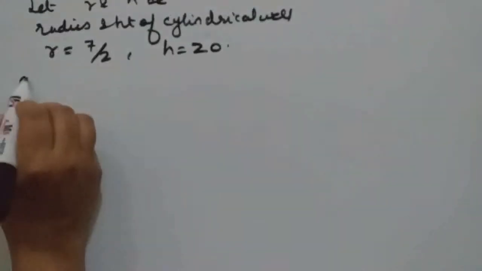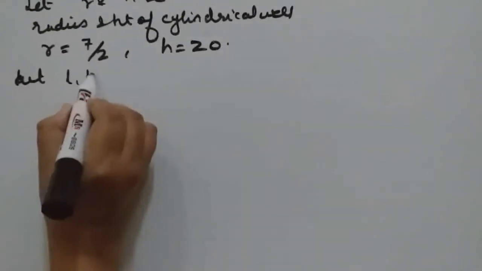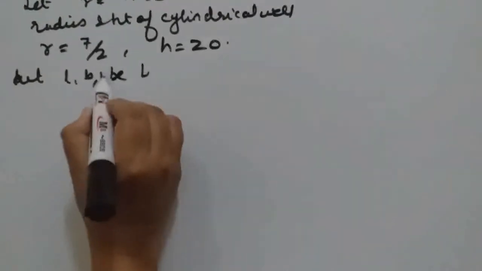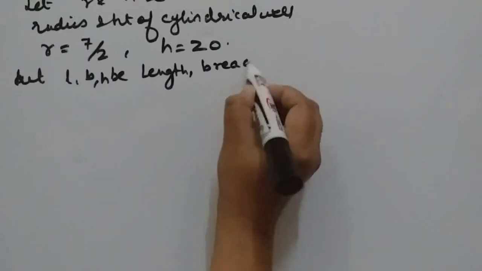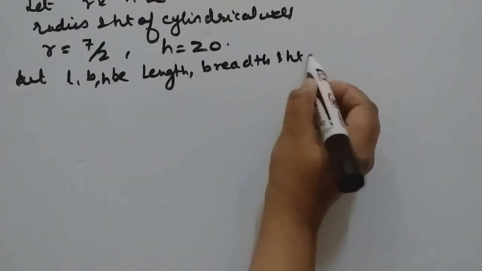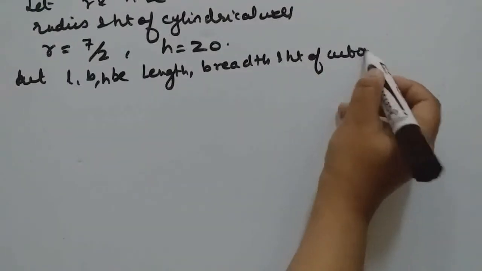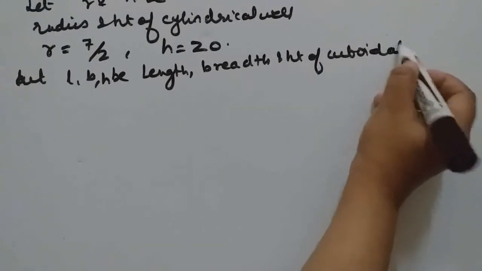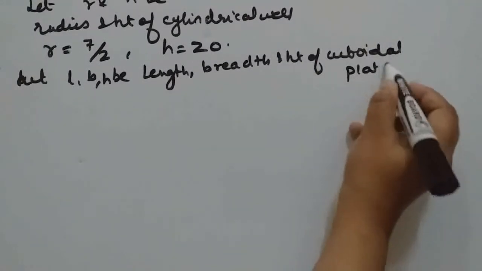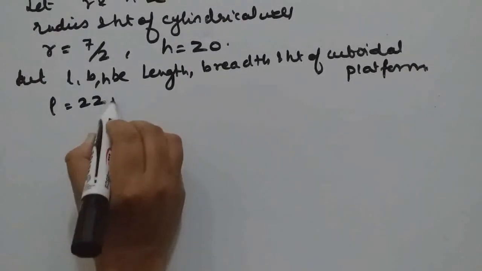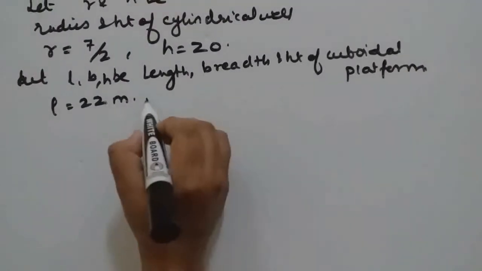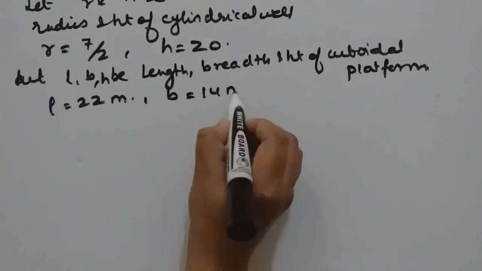Okay, and let L, B and H be length, breadth and height of cuboidal platform. So L value is given 22 meter and B is 14 meter.